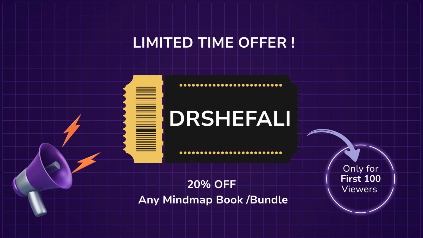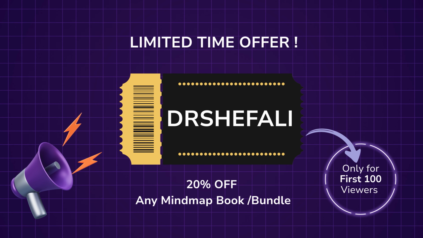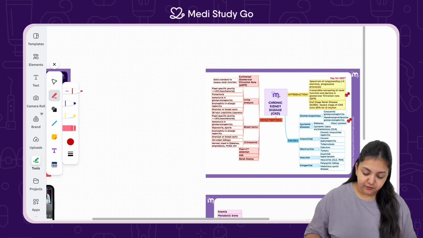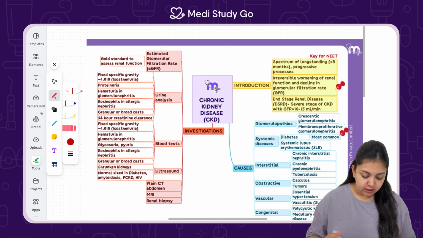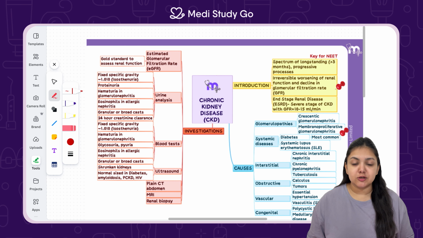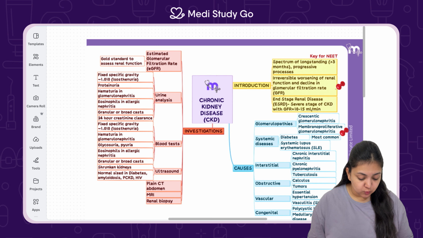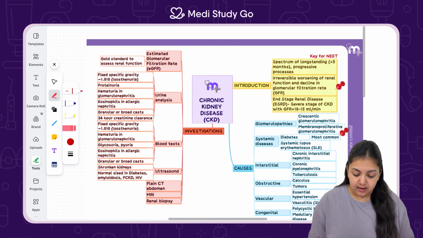With that, let's get into the lecture for today, which is chronic kidney injury. As I always say, every topic must be studied under certain headings, and for that, starting this topic with the first heading, which is introduction. What is chronic kidney disease or chronic kidney injury? It is a spectrum of long-standing disease, more than 3 months, which is progressive in nature. The symptoms are progressing, the damage is progressing.